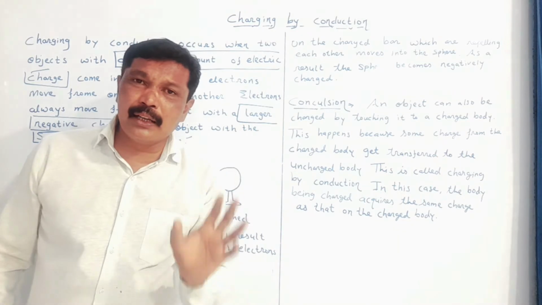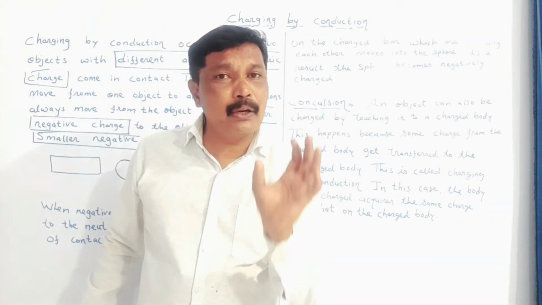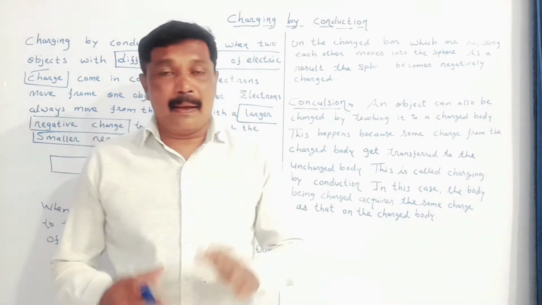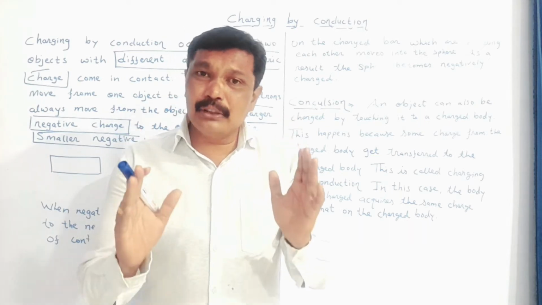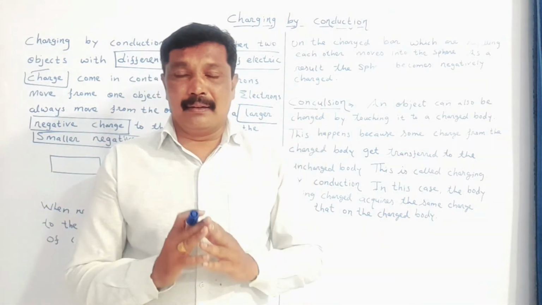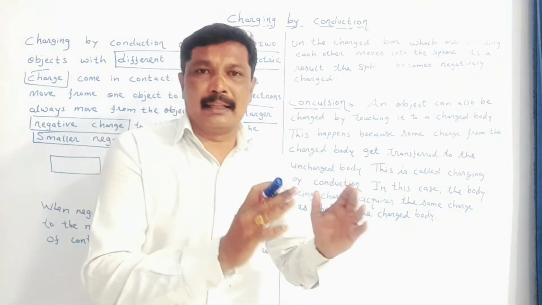When these two bodies are kept in contact with each other, there is flow of electrons. My dear student, electrons are negatively charged. Electrons are movable. These electrons move from one body to another body.